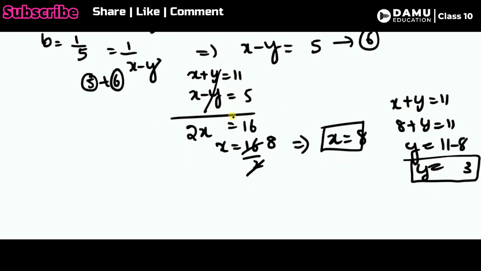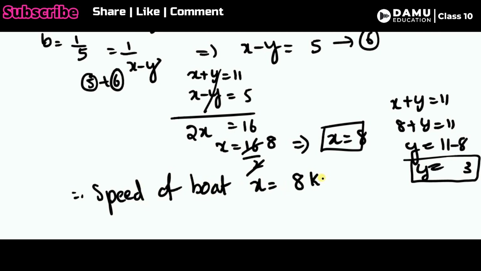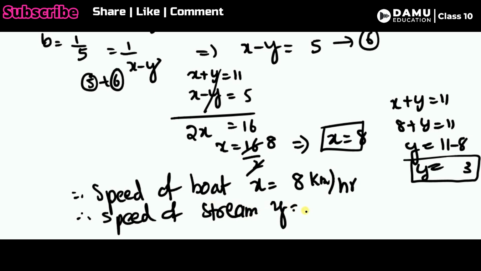Therefore, the speed of the boat x is 8 km per hour in still water, and the speed of the stream y is 3 km per hour.